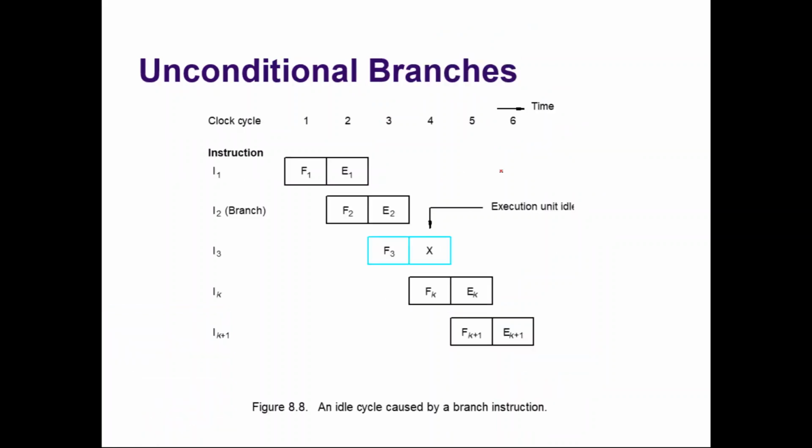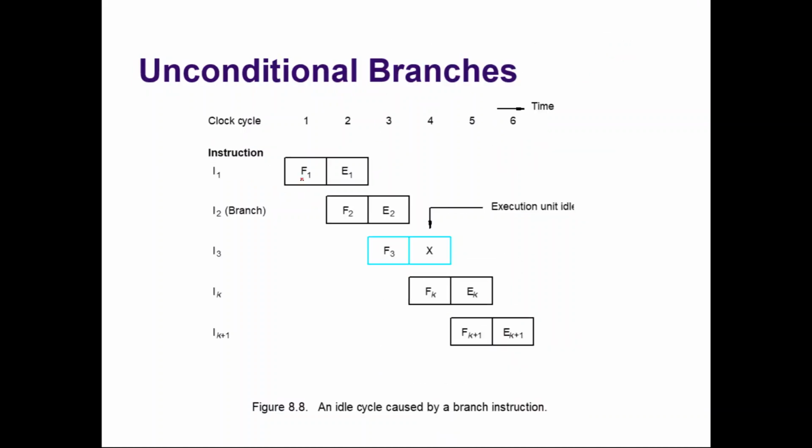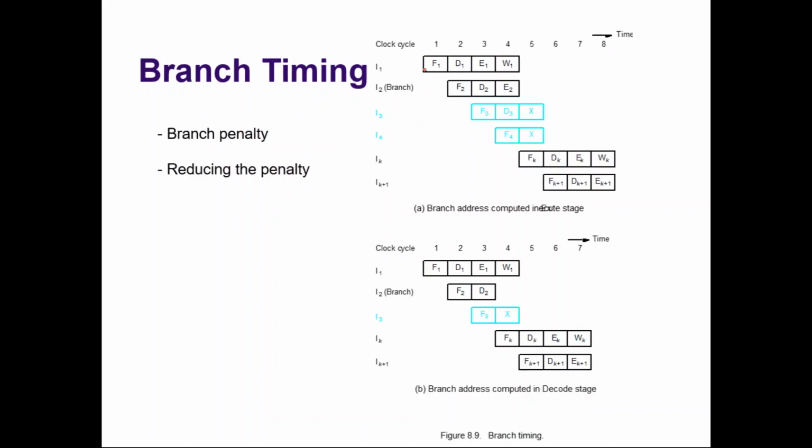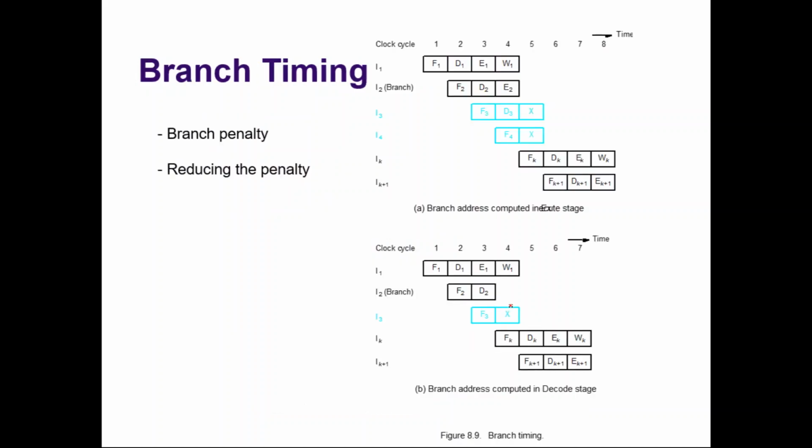The scenario here and the scenario there are the same, but the only difference is that here it is a 2-stage pipeline, and here it is a 4-stage pipeline. As the number of stages in the pipeline increases, the stall will also increase. So here, with a 2-stage pipeline, it created a stall of 1 clock cycle, but here, with a 4-stage pipeline, it is creating a stall of 2 clock cycles. Okay, fine.